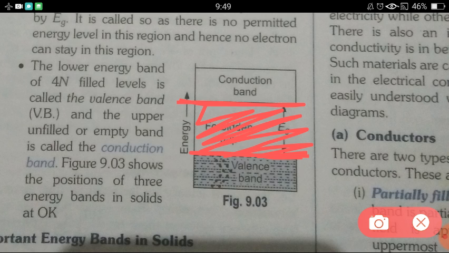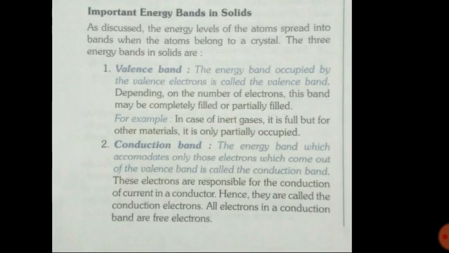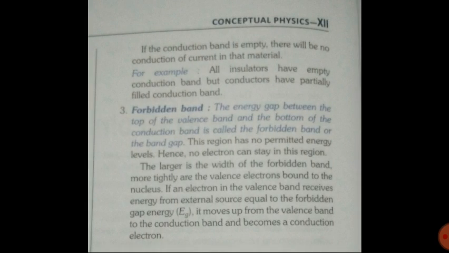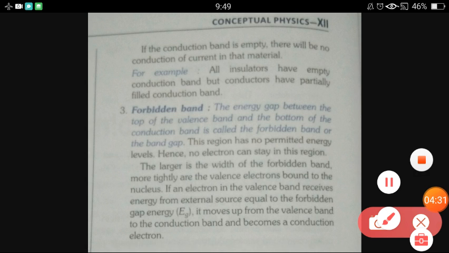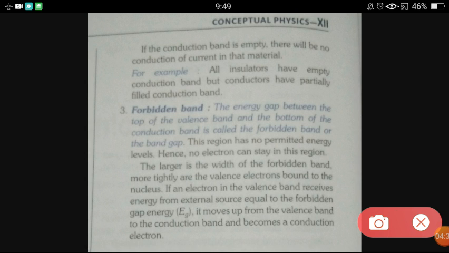If an electron in the valence band gets energy equal to Eg, the forbidden gap, it can move to the conduction band. And when electrons go to the conduction band, only then can they conduct electricity, otherwise not. If the conduction band is empty, no current will flow through any conductor.